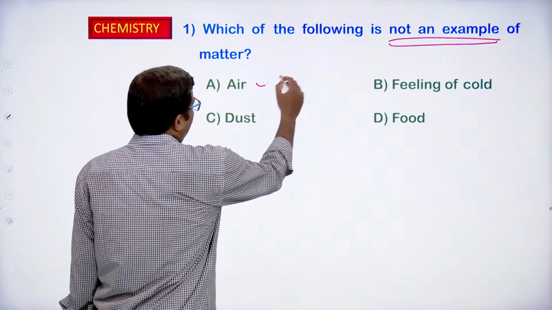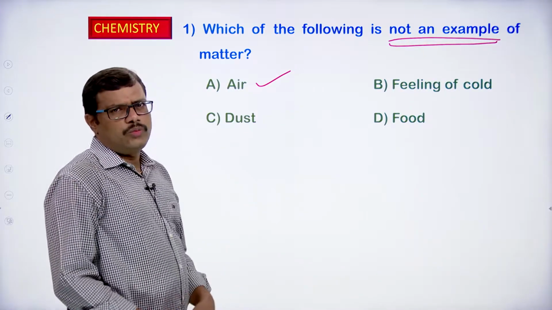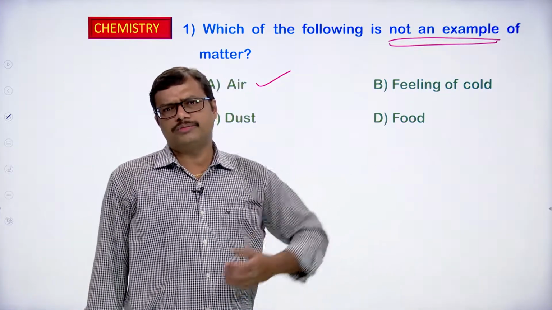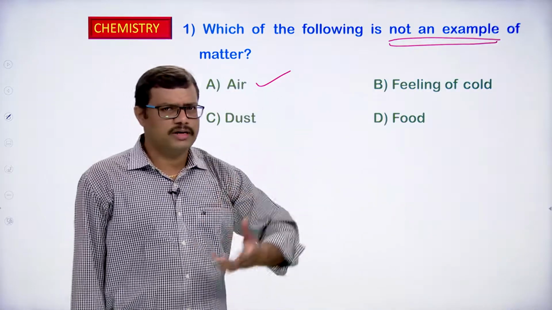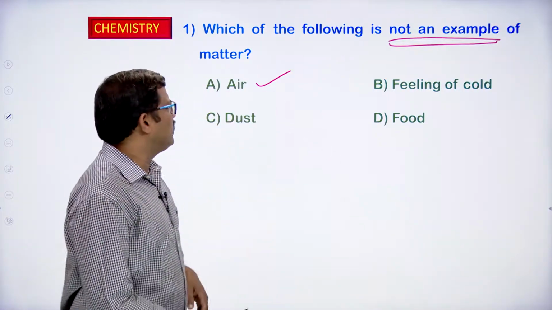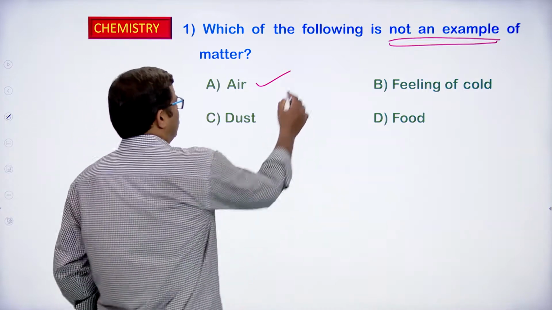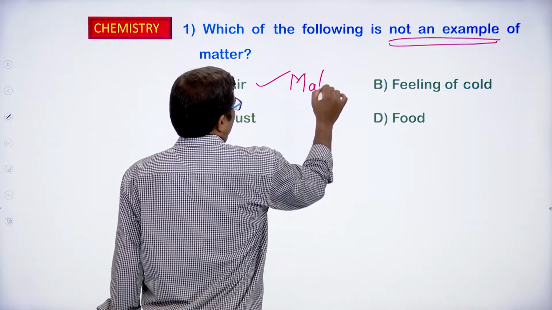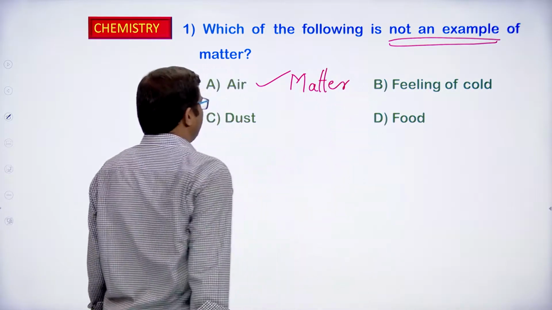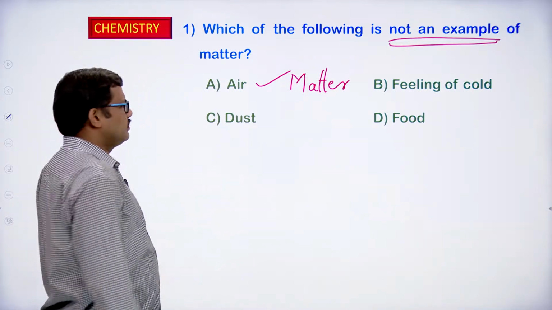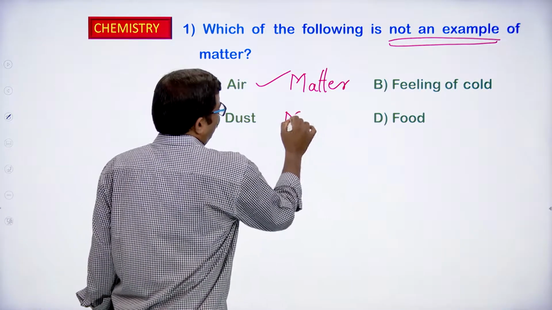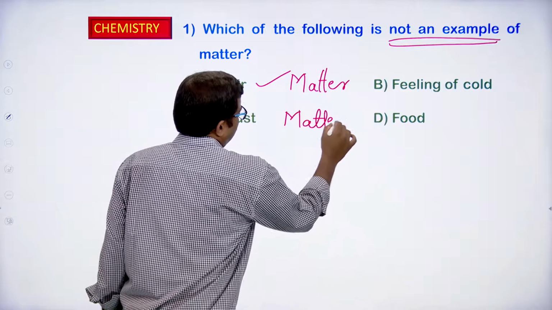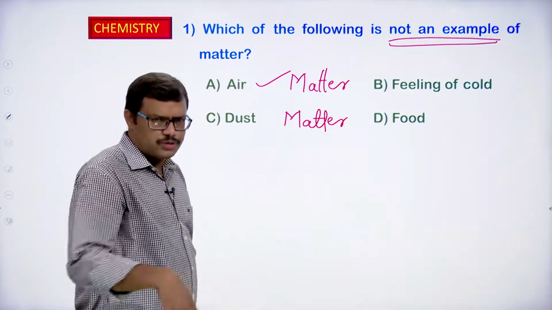Air, we know air is going to possess some weight and it is going to occupy some space. Air is a gas, so gas can be considered as matter. So, this is not the correct answer in this case. Air is matter, okay. And when we look at the second, dust particles, they are also going to possess mass and they are going to occupy space, okay.